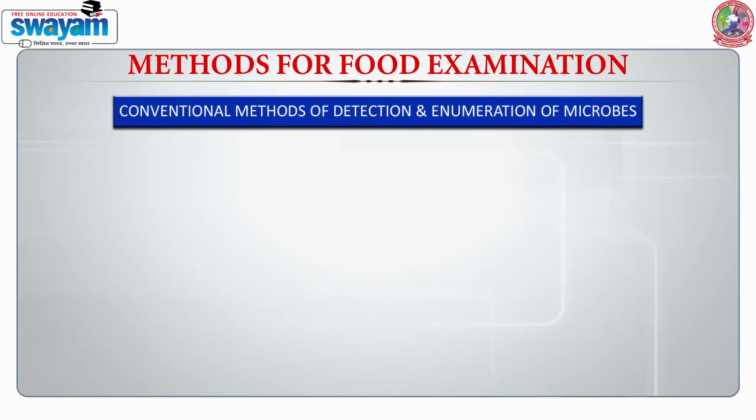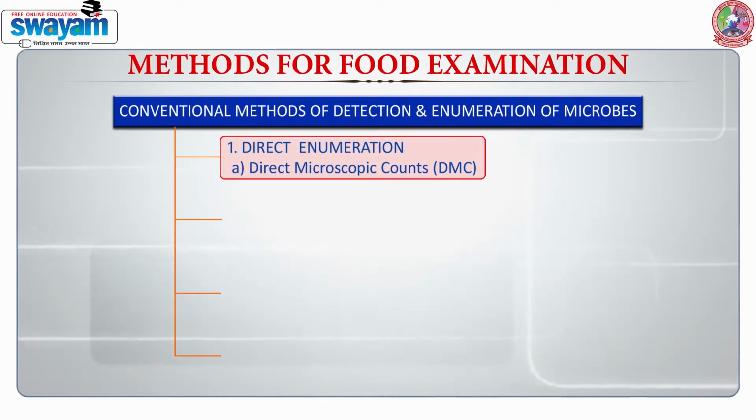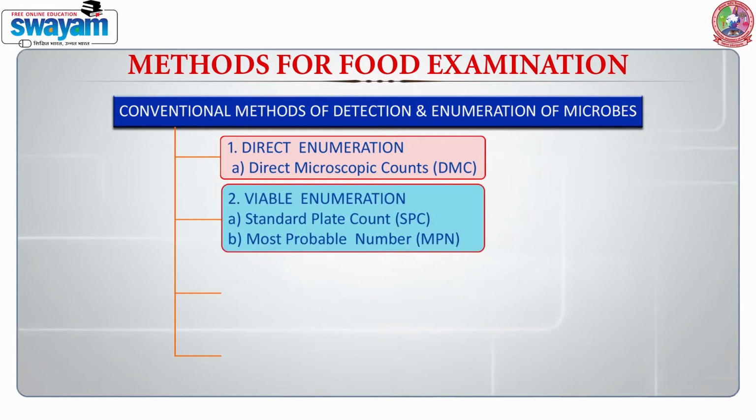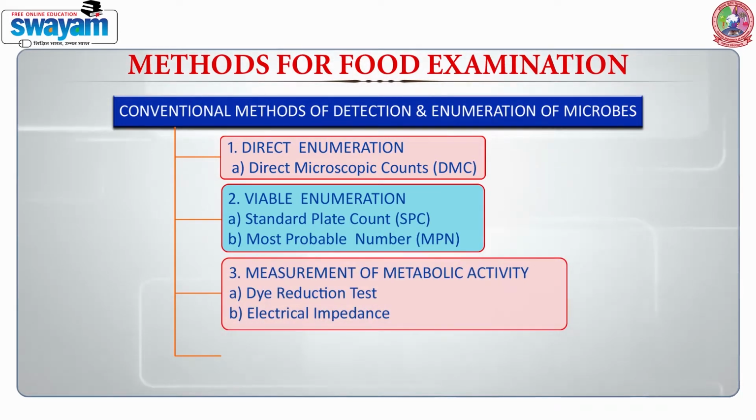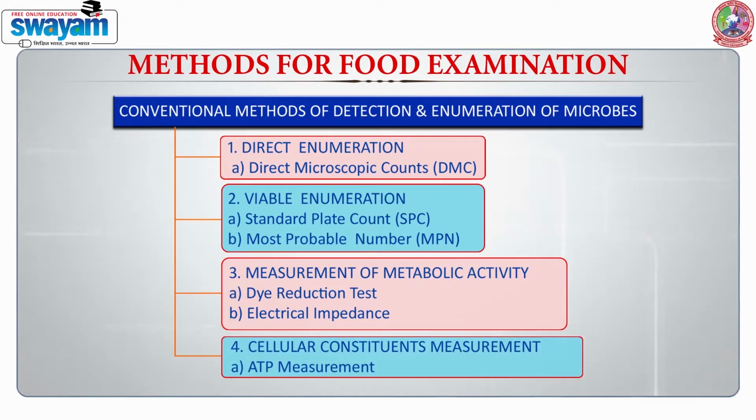There are four types of conventional methods for detection and enumeration of microorganisms. First, direct enumeration, which includes direct microscopic count. Second, viable enumeration, which includes standard plate count and most probable number. Third, measurement of metabolic activity, which includes dye reduction test and electrical impedance. Fourth is cellular constituents measurement, that includes ATP measurement.